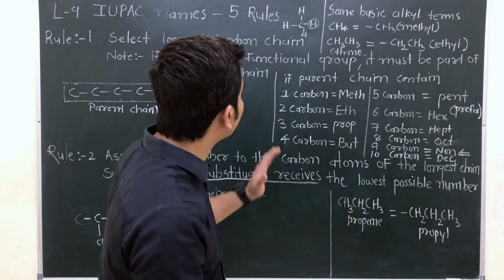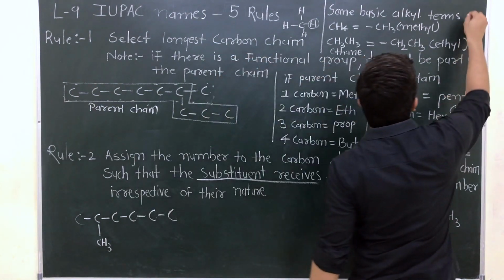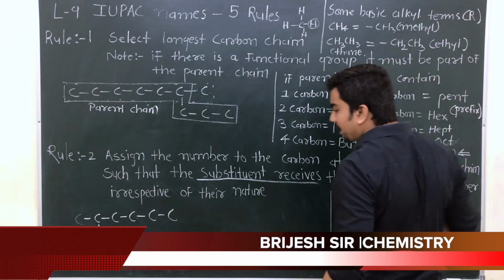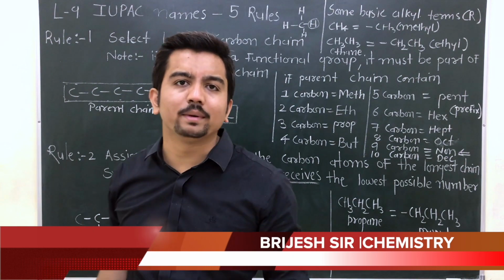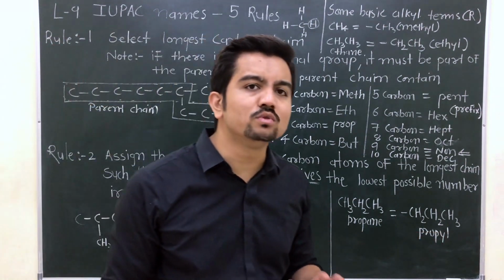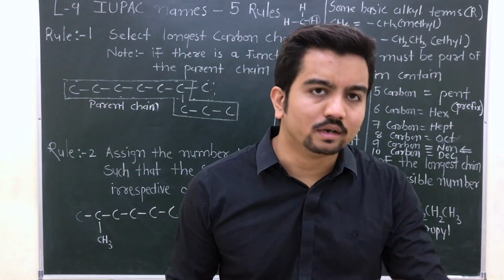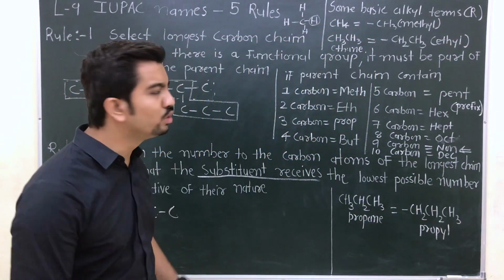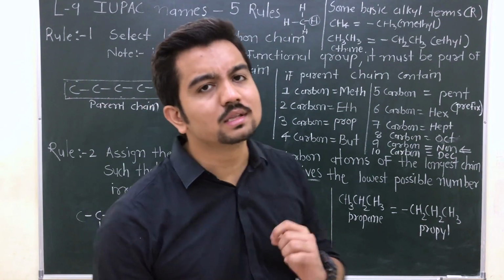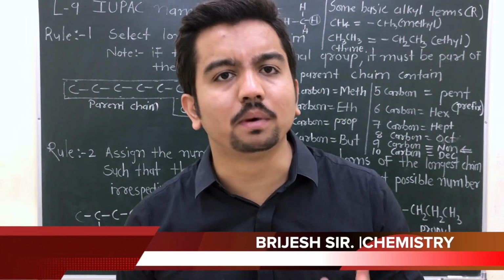So that is known as an alkyl group, and sometimes in organic chemistry it is denoted as a capital R. Right now, my dear friends, you are learning the basics of organic chemistry, and after the completion of these 5 rules, you will be able to give the names of organic compounds.